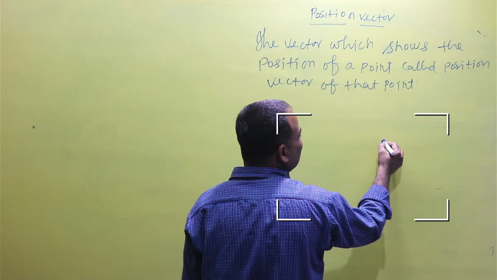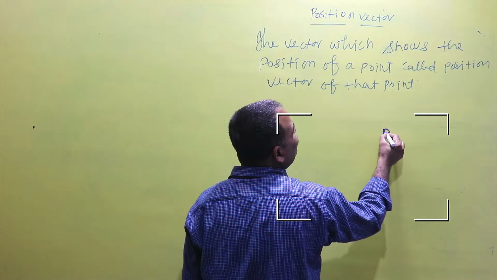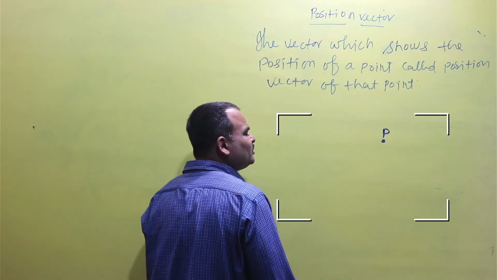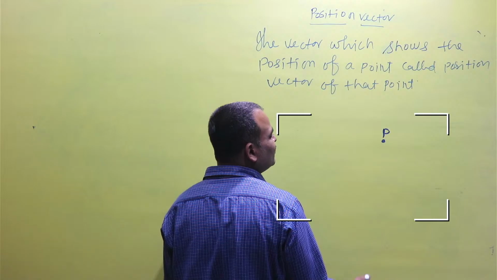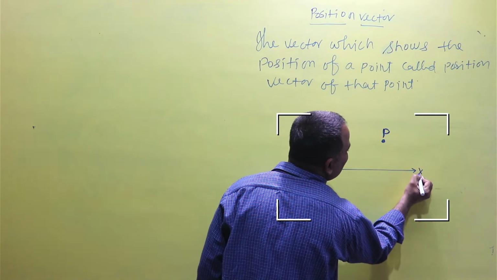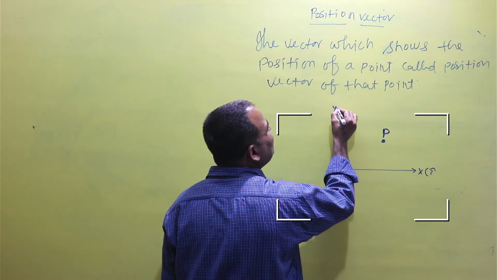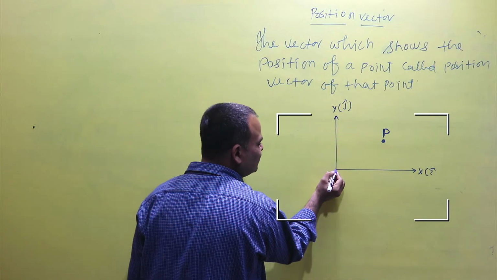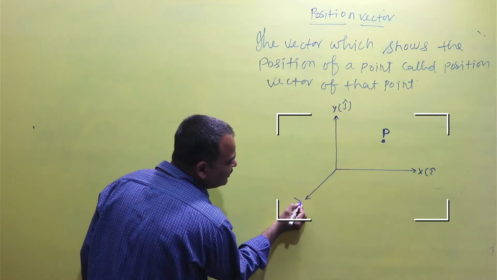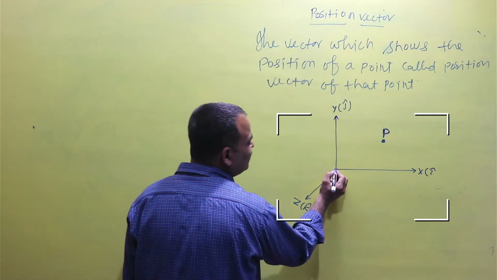Let this be the point P, and we have to write the position vector of the point P. Then we will consider the x-axis, y-axis and z-axis.